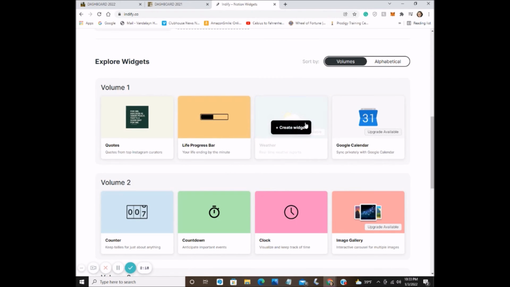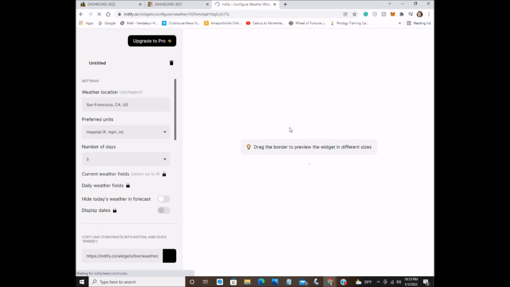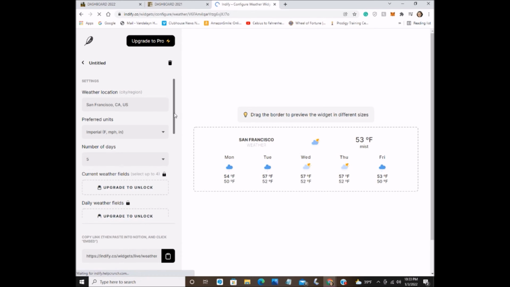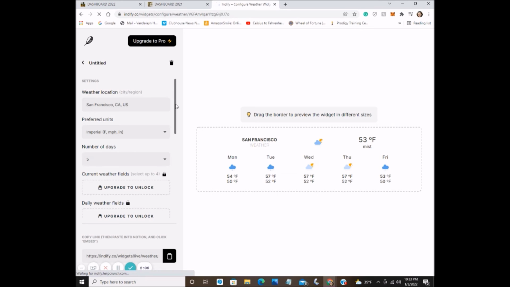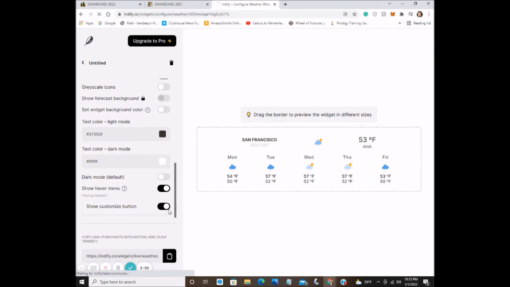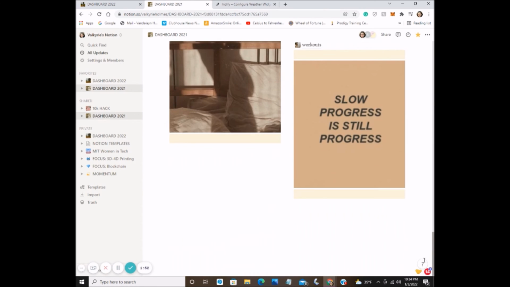But what you do is you basically just create a widget, and it's going to pull up a menu on how you can actually customize it and what color you can make it. Obviously, you have to pay for certain things and upgrade. But as you can see, you can just customize it however you'd like. And then what you do is you get this little embed link. So it copies it to your clipboard, and then I'm going to go all the way down here to show you how it works.